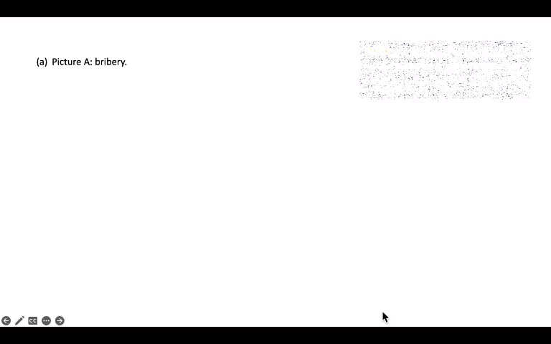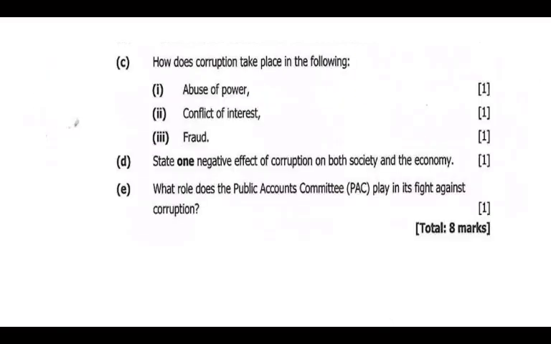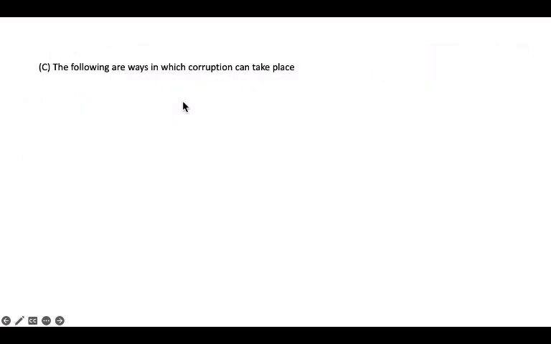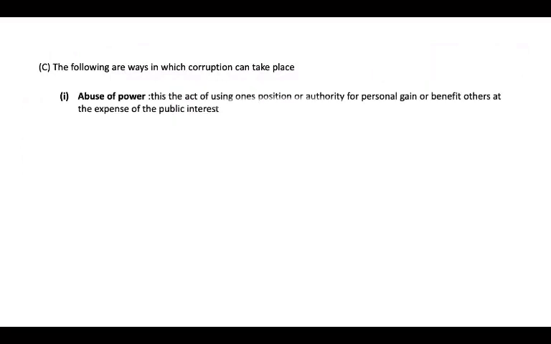So I want you to see from this part. How does corruption take place in the following? Oh, the question is here. So if we look at abuse of power, this is the act of using one's position or authority for personal gain or to benefit others at the expense of the public interest. So that is the abuse of power.